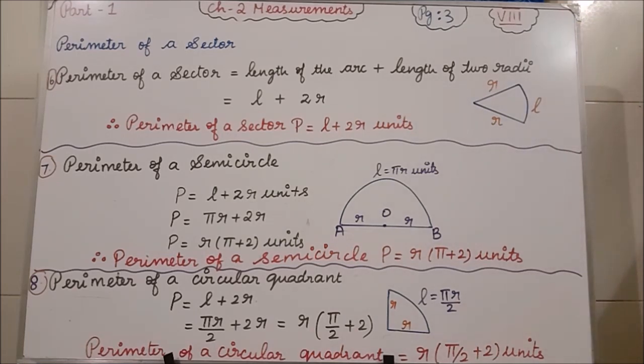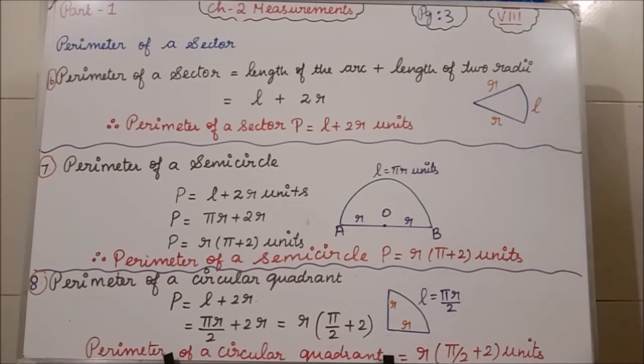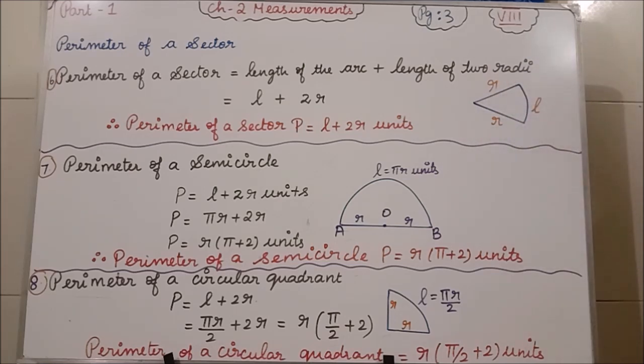See what is the perimeter of a sector. A sector is enclosed with 2 radii and 1 arc, I told you, isn't it? So how are we going to find the perimeter of a sector? Length of the arc plus length of 2 radii, this portion and these 2 portions, that is the perimeter.